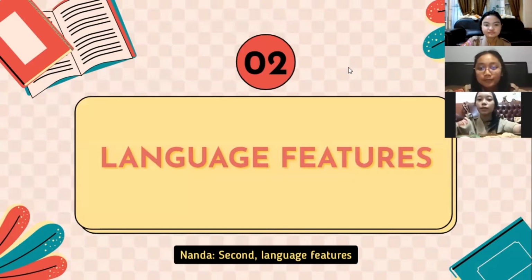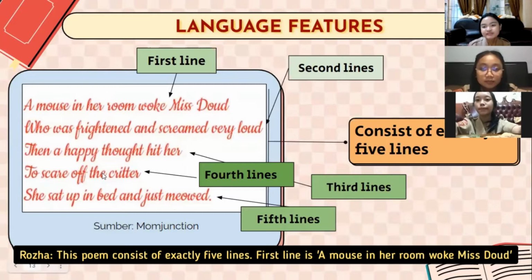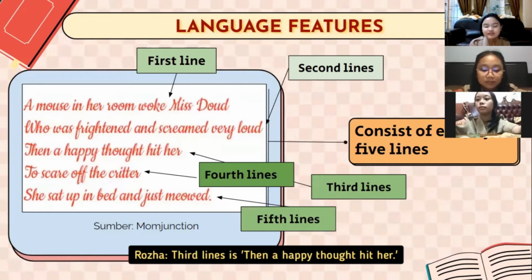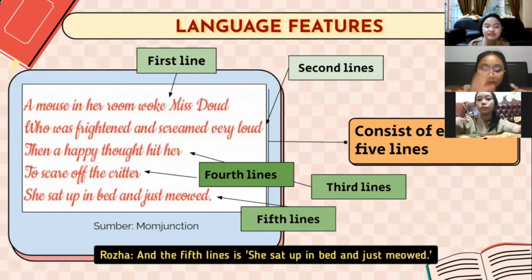Second, language features. It shows AABBA rhyme scheme because the first, second, and 5th lines rhyme, meanwhile the rest of the lines have B-rhyme. This poem consists of exactly 5 lines. The first line is a mouse in her room woke Miss Doe. The second line is who was pregnant and screamed very loud. The third line is then a happy thought hit her. The fourth line is to scare off the critter. And the last of 5 lines is she sat up in bed and just meowed.